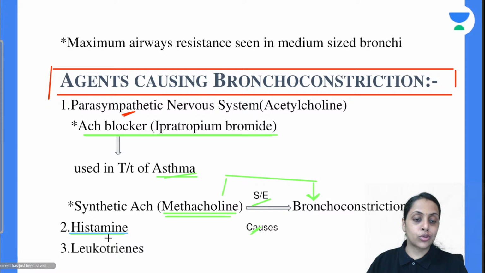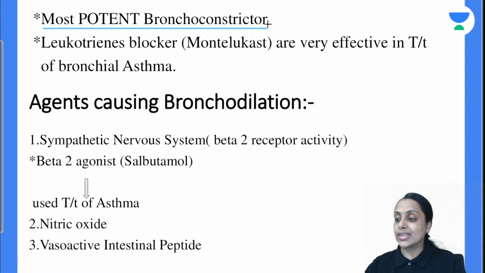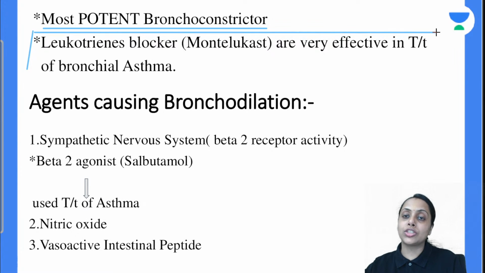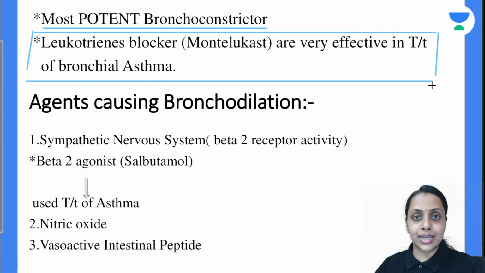This histamine also causes this bronchoconstriction. Leukotriene. This leukotriene is also going to cause the bronchoconstriction, and this leukotriene is the most potent bronchoconstrictor. So that's why the leukotriene blockers like montelukast are very effective in treatment of bronchial asthma. Is this clear, everybody?